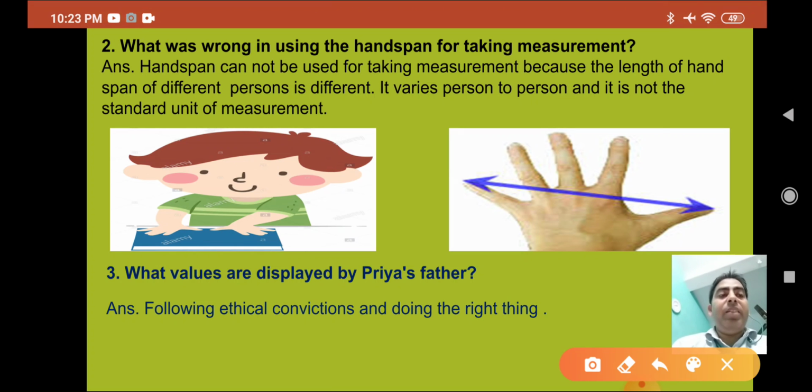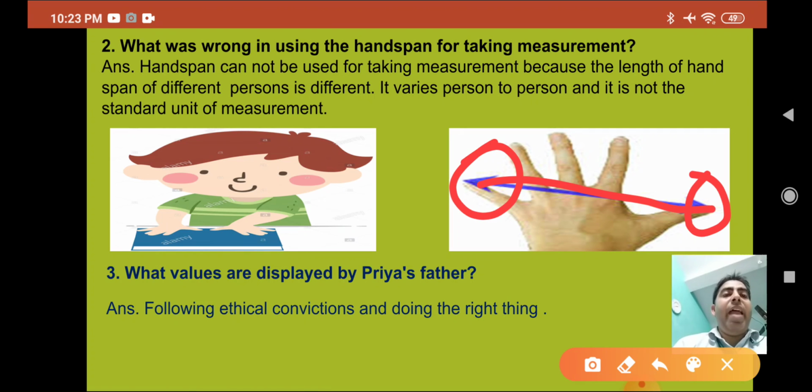Here you can see from here to here, this length is called the hand span, and the hand span cannot be used for taking measurement because the length of the hand span of different persons is different. It varies from person to person and it is not a standard unit of measurement.